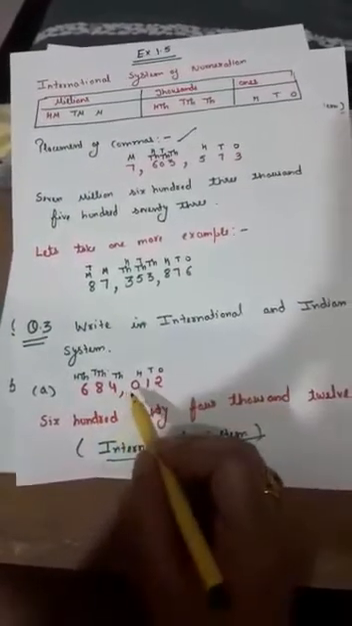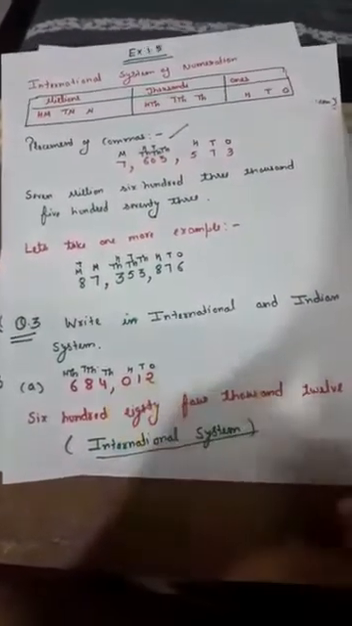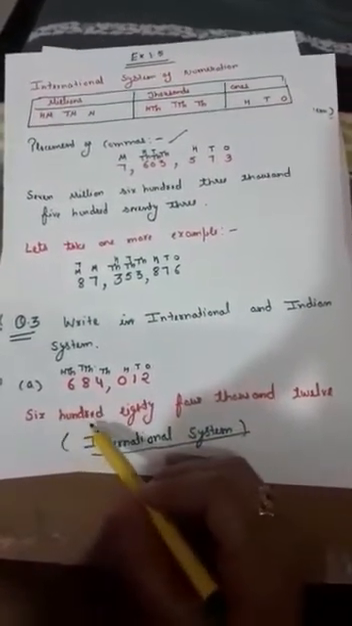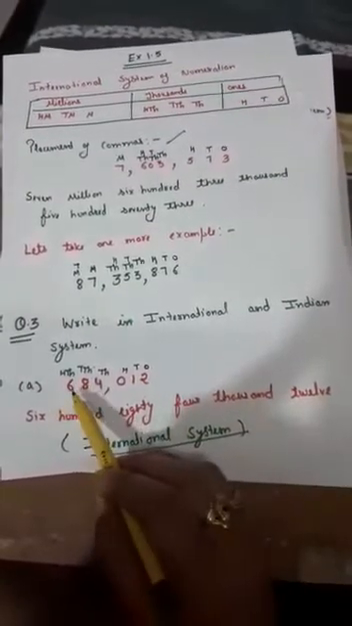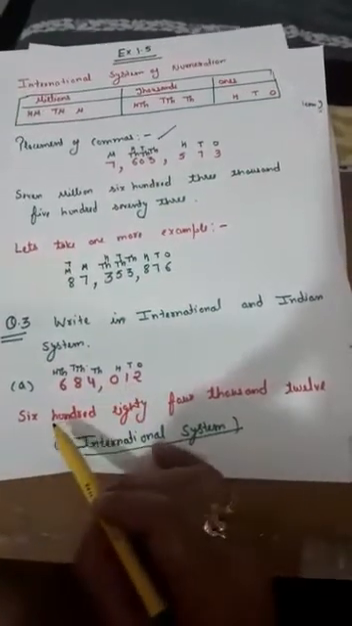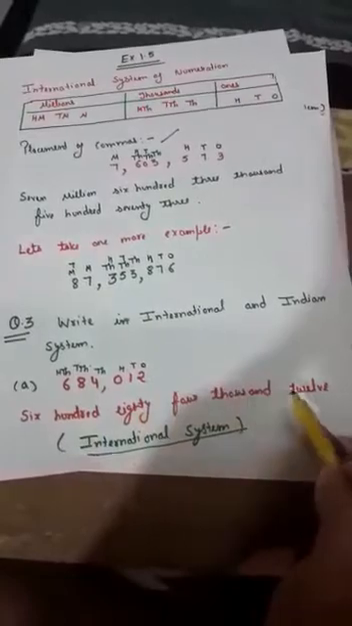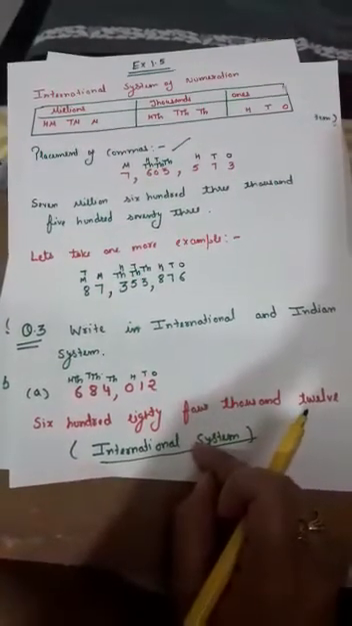The commas are placed after the completion of each period. So the number to be written here is 684,012. At the 100th place we are having nothing. So it is read as 684,012. This is as per the international system of numeration.